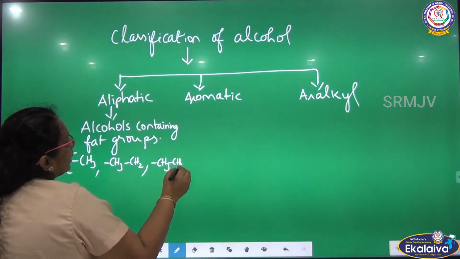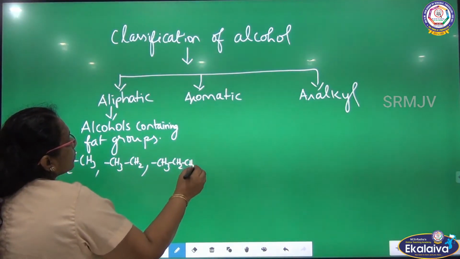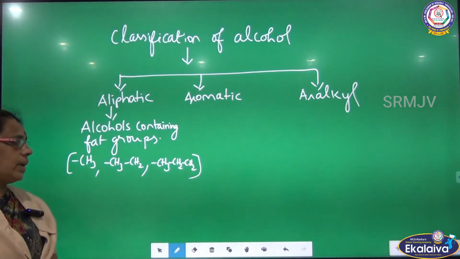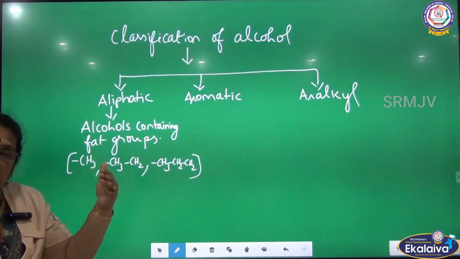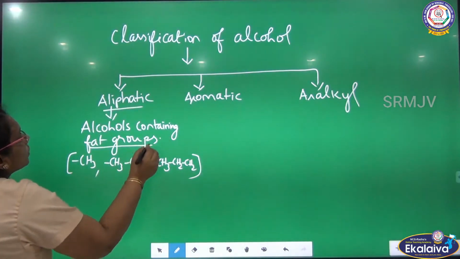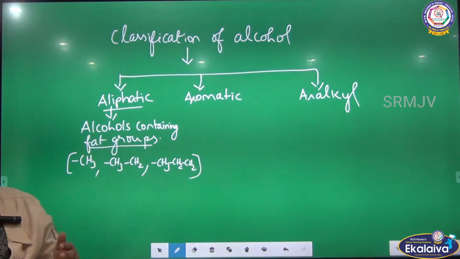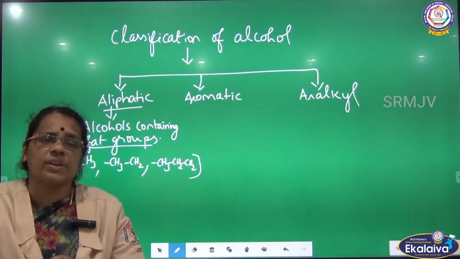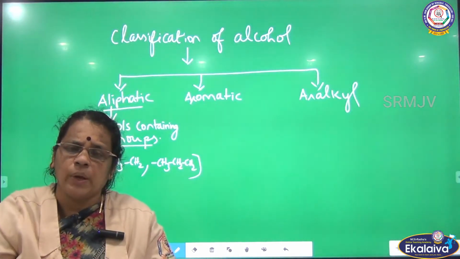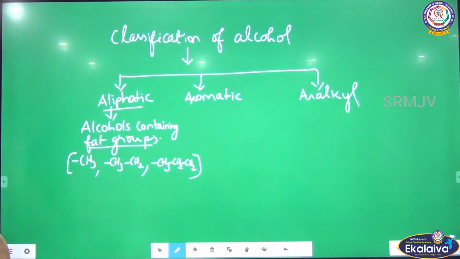All these bulky groups are fat groups. So alcohols containing fat groups in their structure we call aliphatic alcohol. Aliphatic means fat groups. For example, it can be a methyl group, an ethyl group, an N-propyl group, and so on.